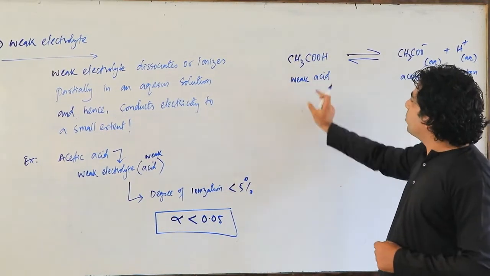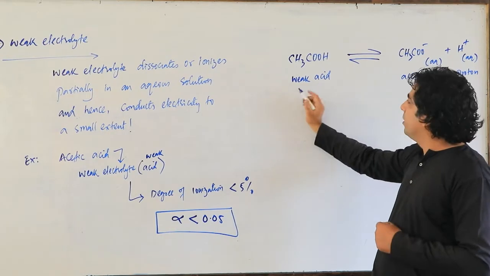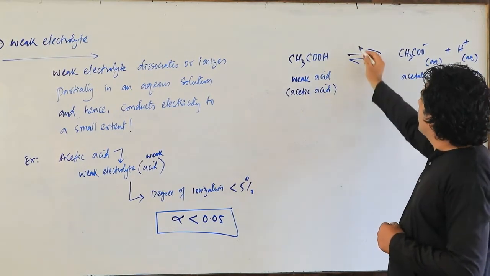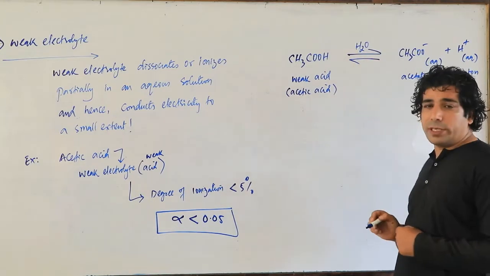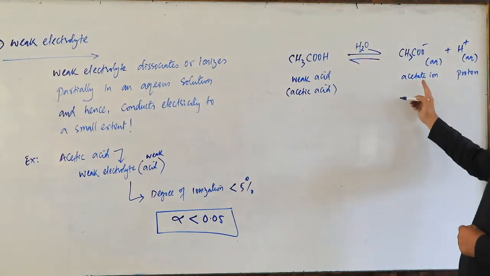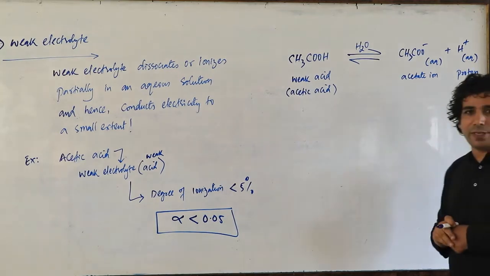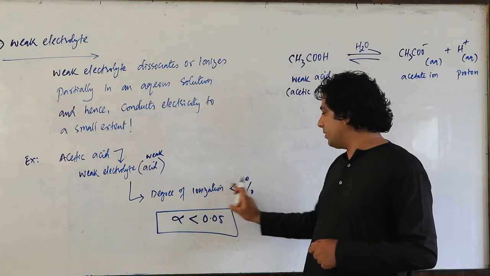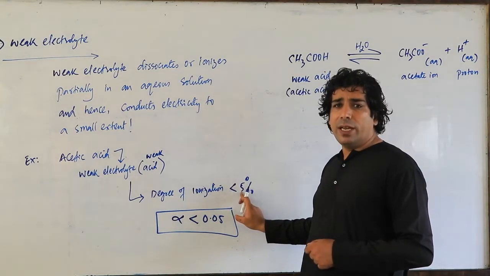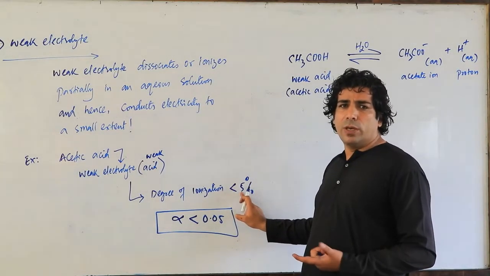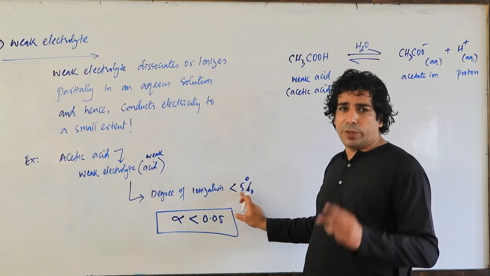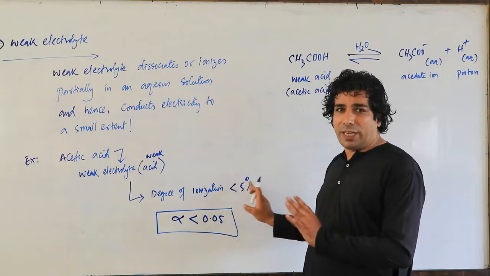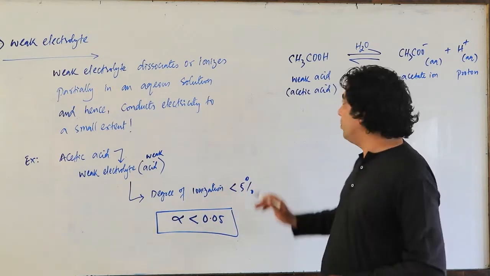So this weak electrolyte is acetic acid. When acetic acid is dissolved in water, it dissociates partially and gives me acetate ion and proton, my dear friends. And you have seen here that the degree of ionization of acetic acid is less than 5%. And less than 5% can be 4% also, 3% also. So remember, you can take the degree of ionization of acetic acid as less than 5%. So let us understand it. How?